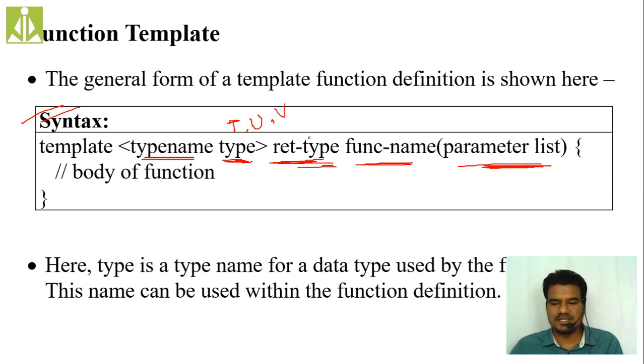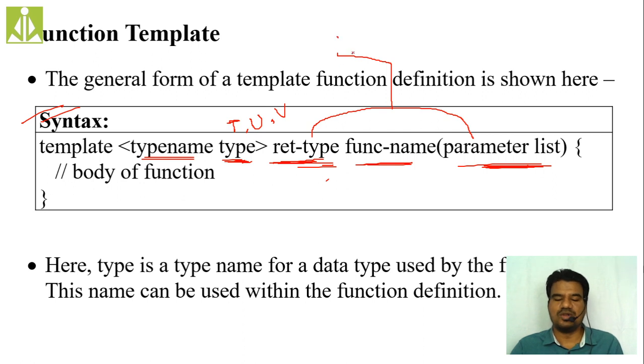Because here only we are specifying the types of a function, in order to make this function a template, here you have to change them as templates instead of specific types.